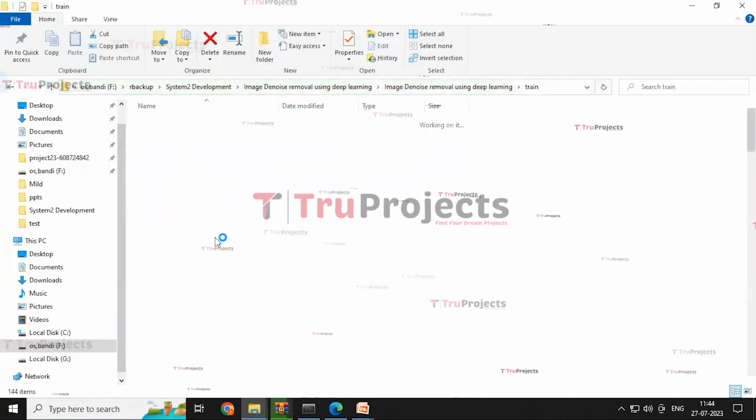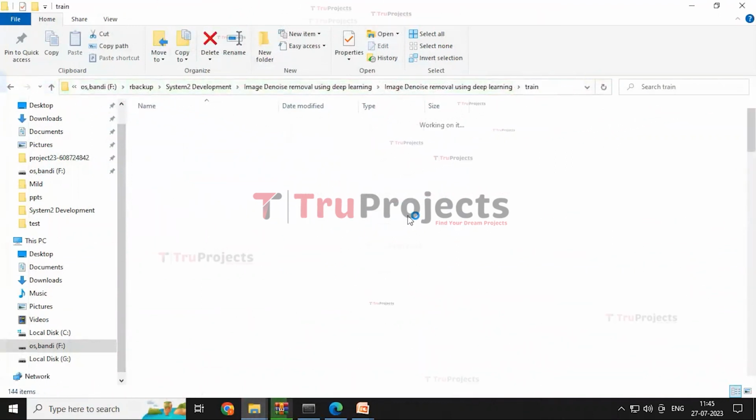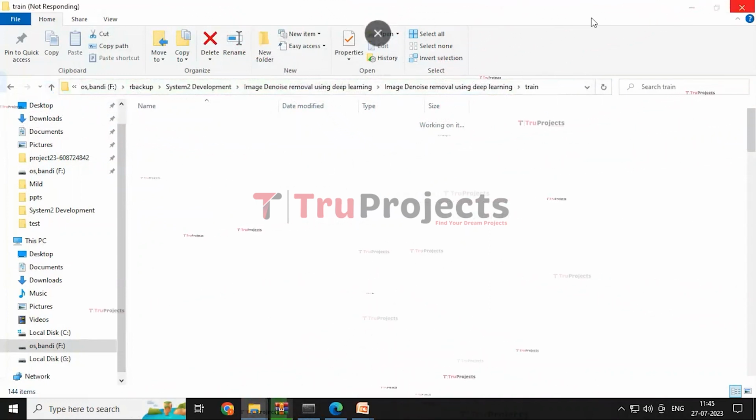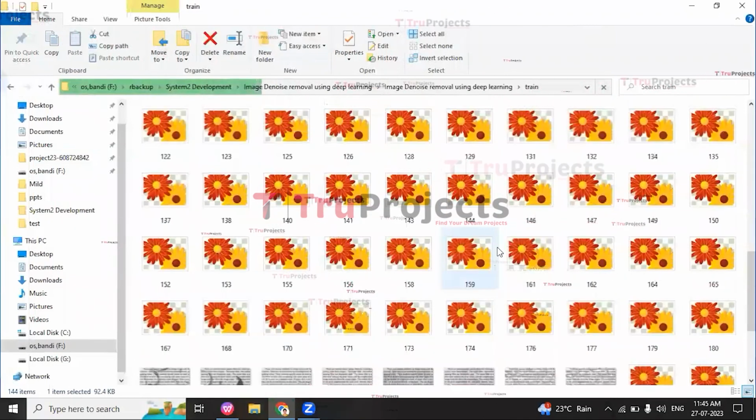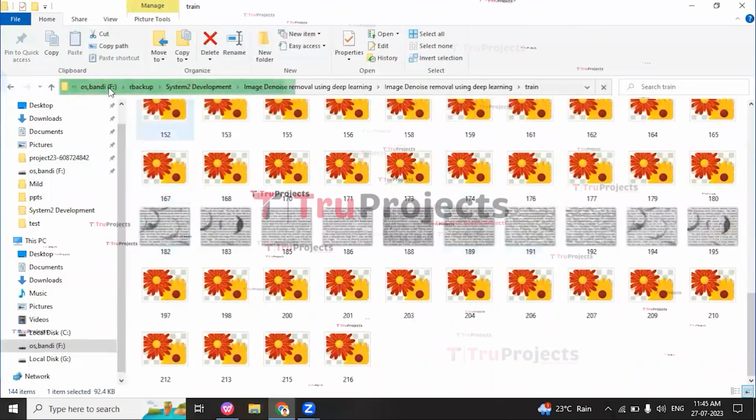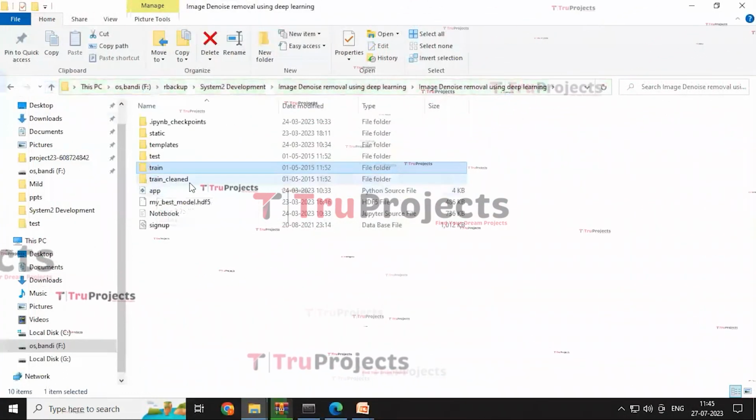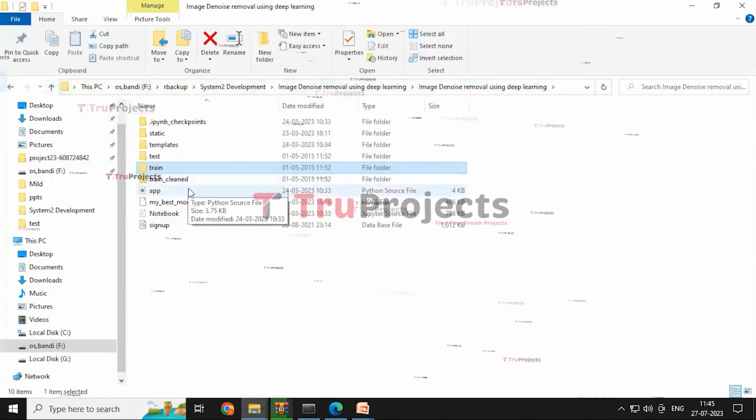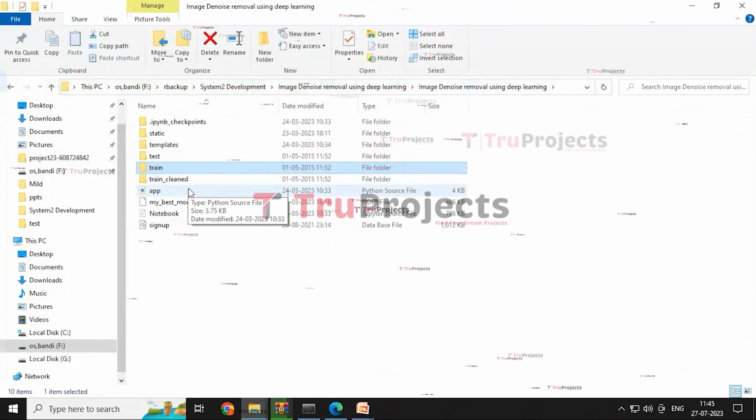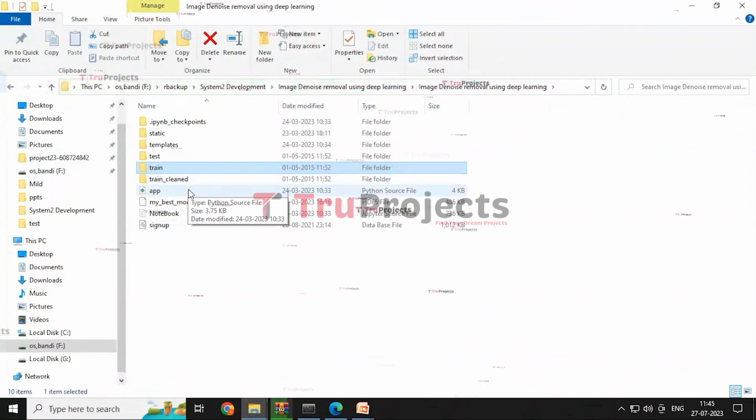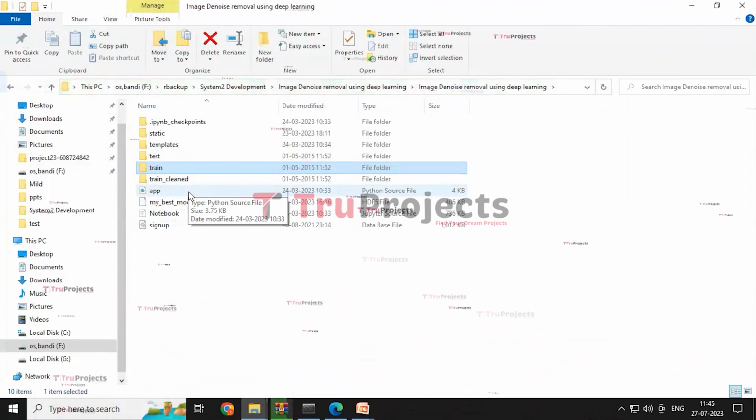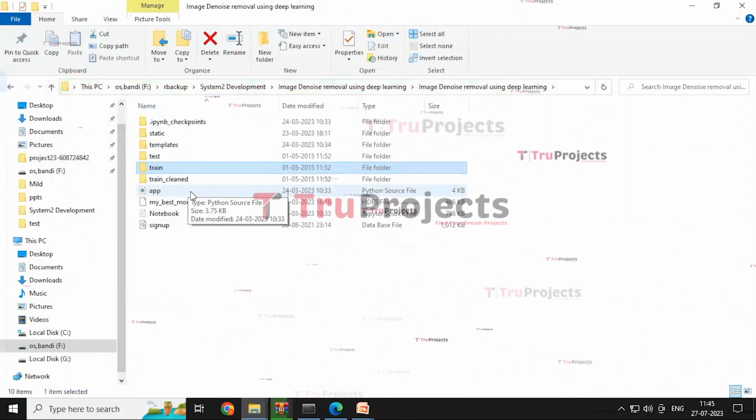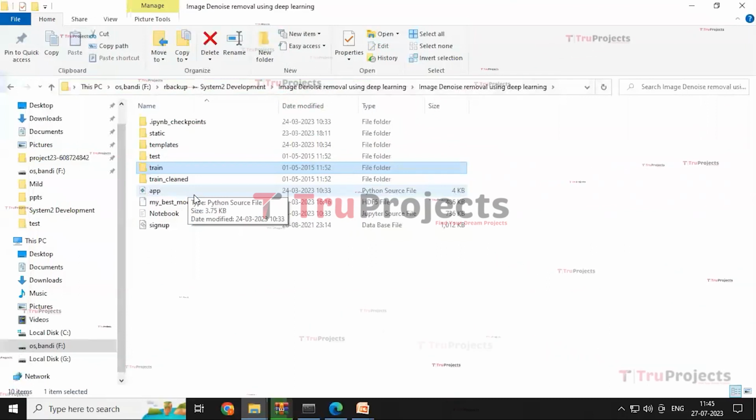And the trained model contains various images that will be used for training the model. And the train cleaned model is after the pre-processing of the images. App is a py file which contains the information related to the front-end logic. It includes the code written in Python that handles the server-side operations such as processing the user requests, interacting with the database, and generating the dynamic content that is to be rendered in the HTML template.